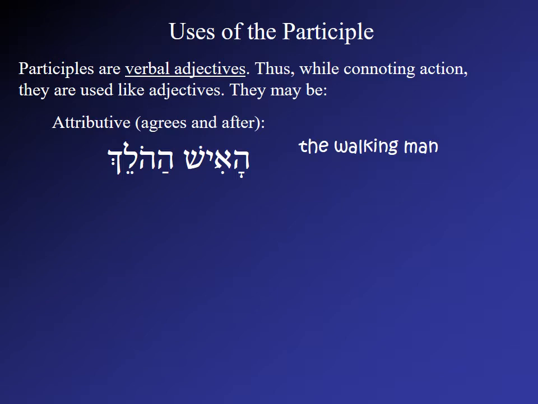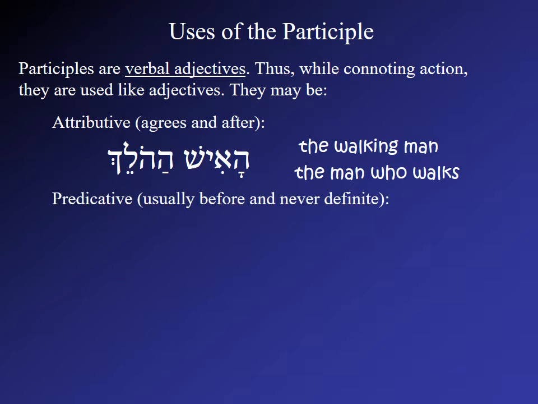So the walking man. One could also translate this as the man who walks or the man who is walking. The trick is to translate it in a way in which the participle modifies the noun and does not turn it into a complete sentence. So the walking man and the man who walks are essentially the same expression.